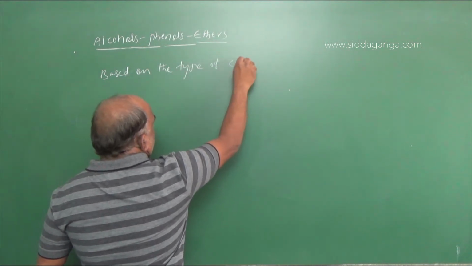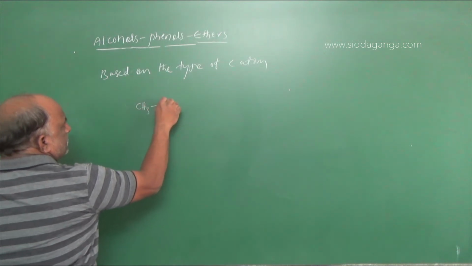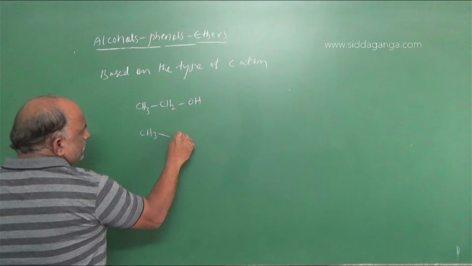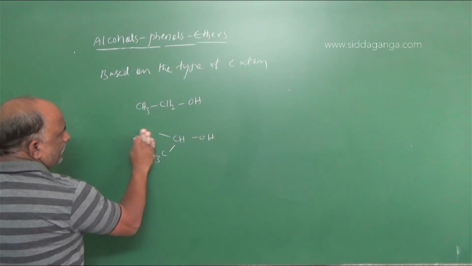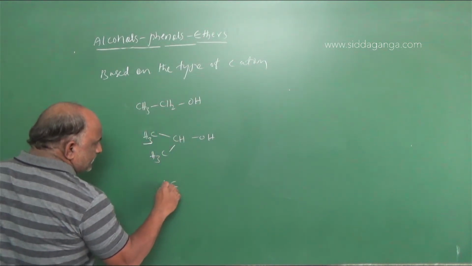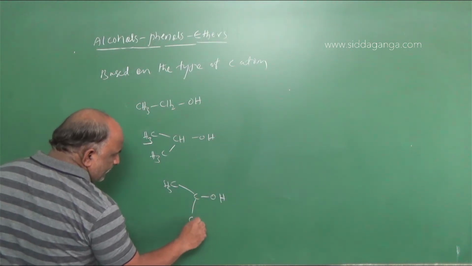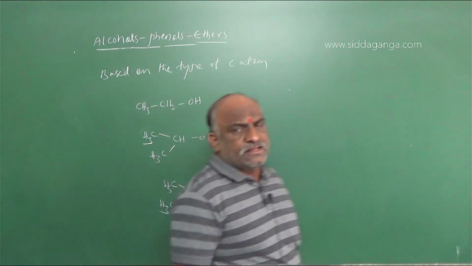type of carbon atom. So see this one: CH3CH2OH, CH3CHOHCH3, and the next one is CH3COH(CH3)CH3. These three are common.